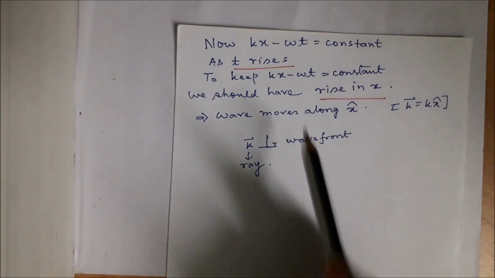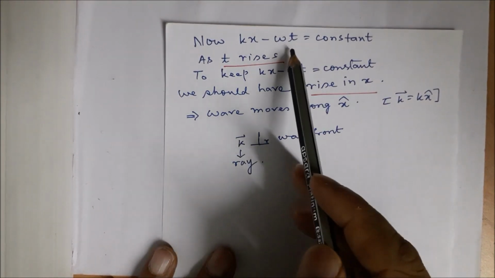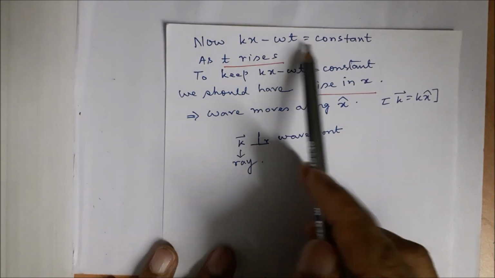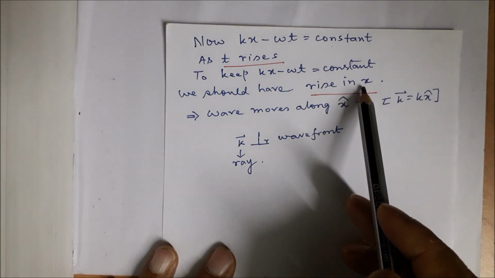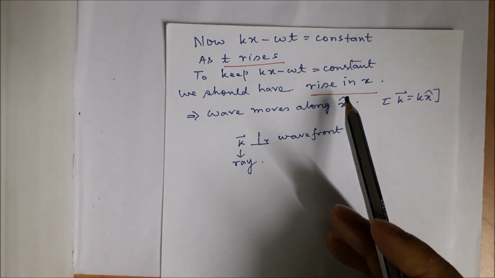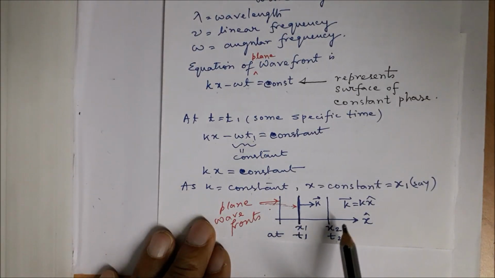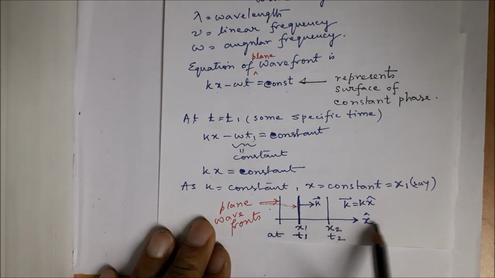Now interesting thing is that kx minus omega t is constant, that defines the wavefront. If t rises, then to keep kx minus omega t constant, one should have to increase x. This, in other words, means that the wavefront is moving, because x rises means the wavefront is advancing along x cap.